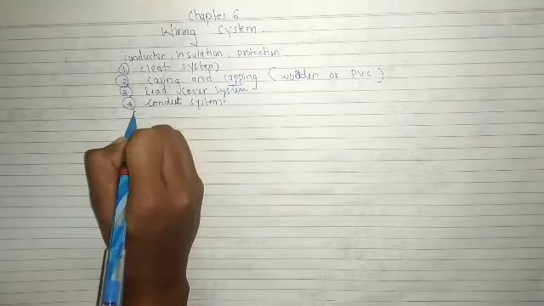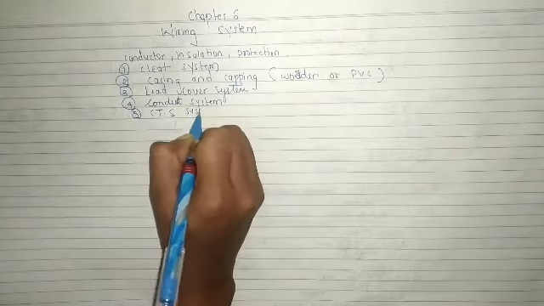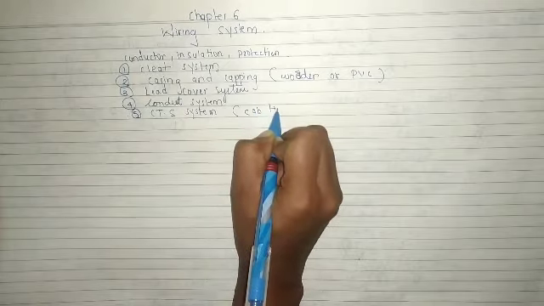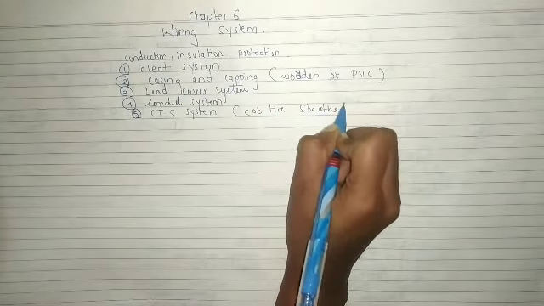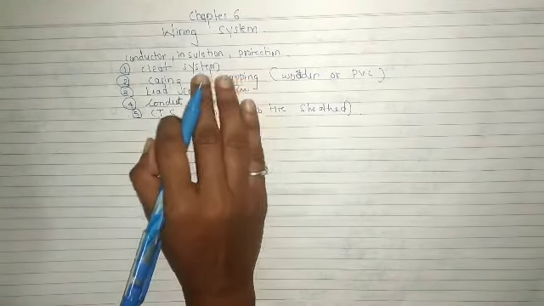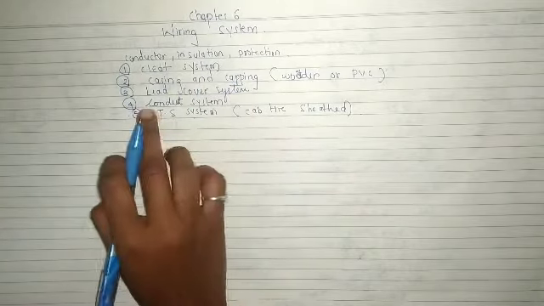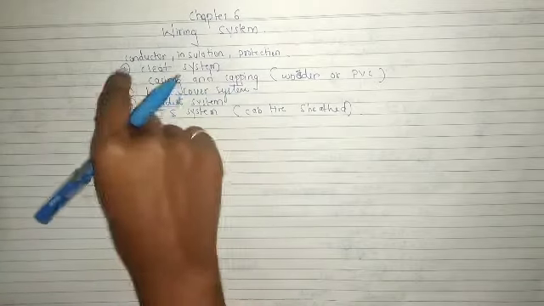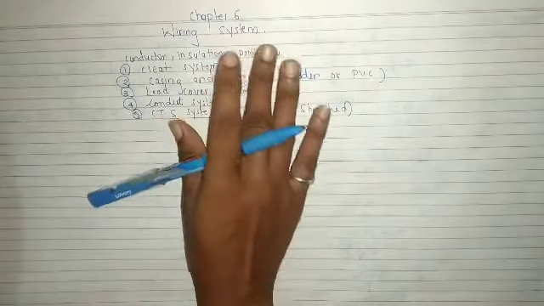And fifth, the last one, is CTS system, that is cab tyre sheathed. We'll see one by one what the cleat system, casing and capping, lead cover system, conduit system and CTS system are. These are the most common methods used.